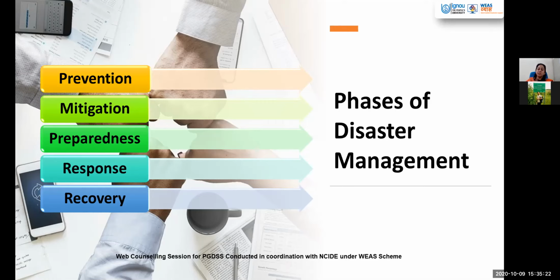We must equip ourselves with the latest technologies, the latest methodologies and the latest forecasting measures, so that we are always prepared to fight these disasters, so that we know how we can put all our measures in place when we talk about preparedness.